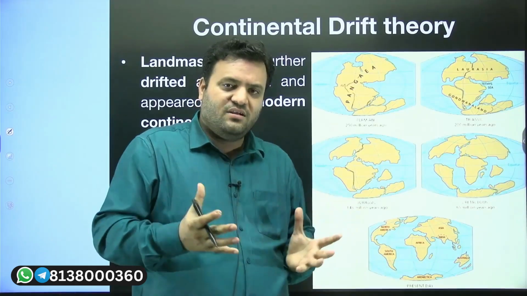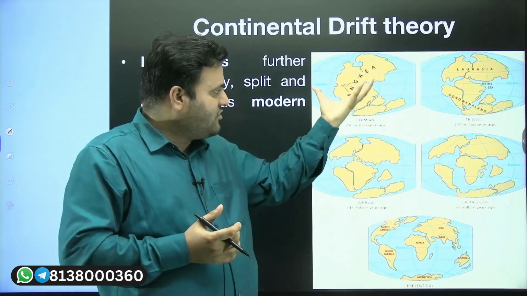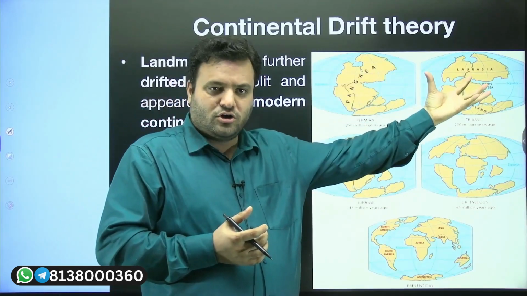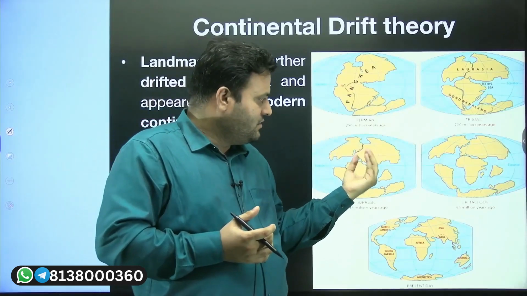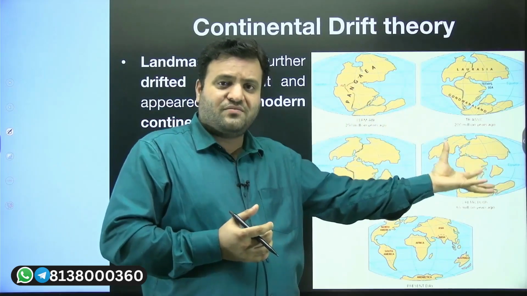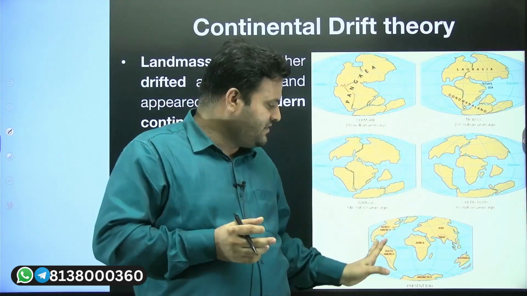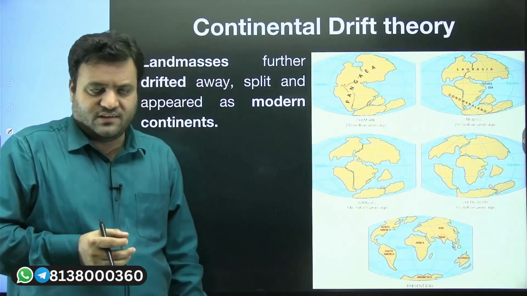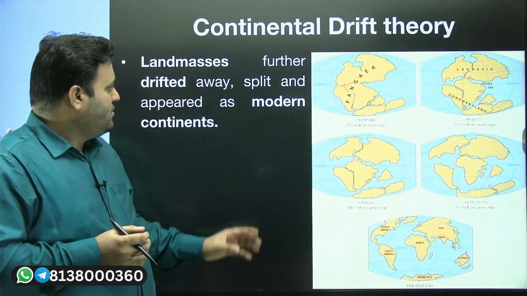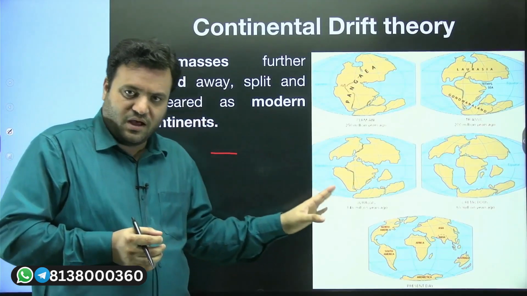So it has been deciphered, based on this pattern, that continents were actually united. They split into two. Among these two, we have a further split. Then among the split, we have a further split which led to major land masses and minor land masses, and then ultimately we have the distribution of continents nowadays. And that's how the modern continents appeared on the earth.